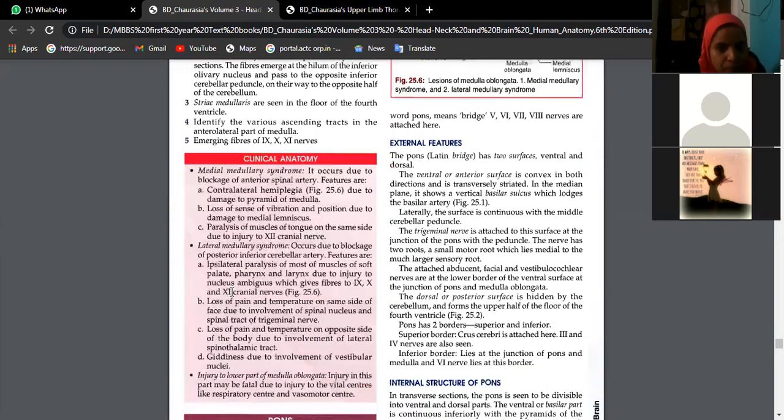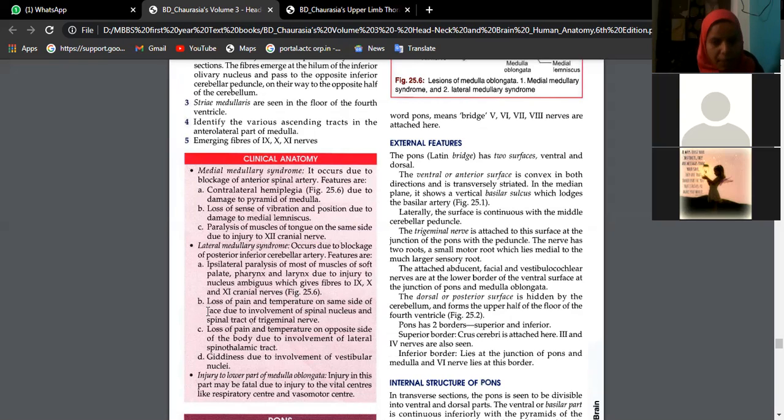So it will lead to same side paralysis of most of the muscles of soft palate, pharynx, larynx, because ninth, 10th, and 11th cranial nerves supply them, due to the injury of nucleus ambiguus, which gives fibers to glossopharyngeal, vagus and also the accessory nerve.